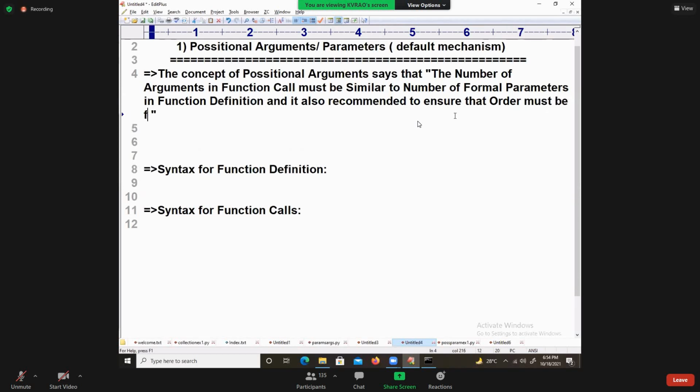Order must be followed. What is the meaning of it?